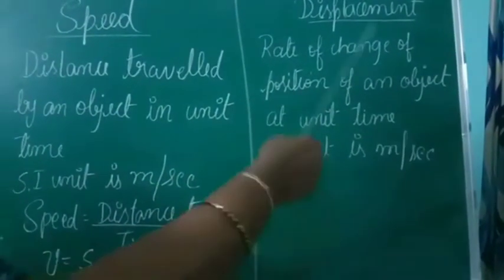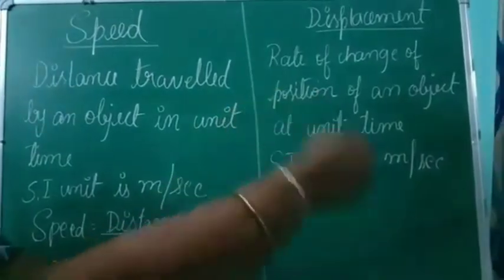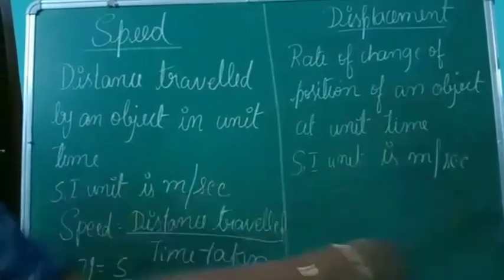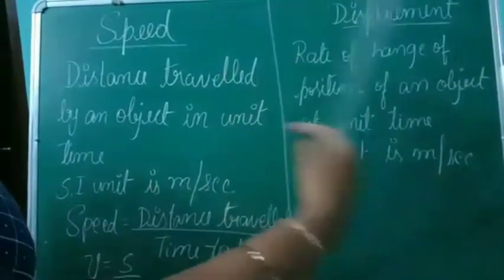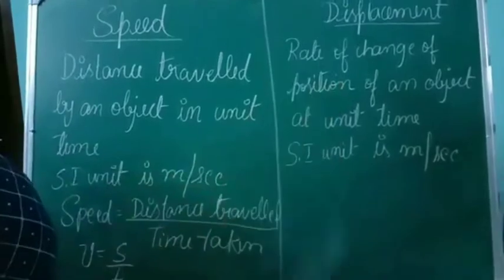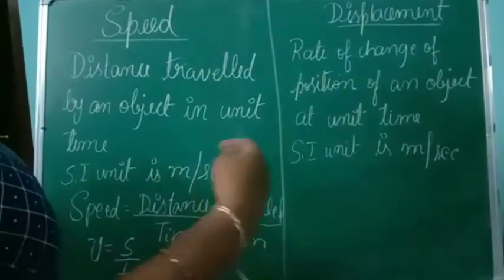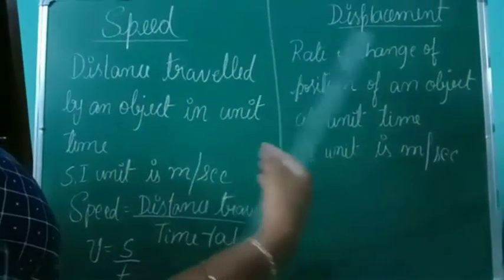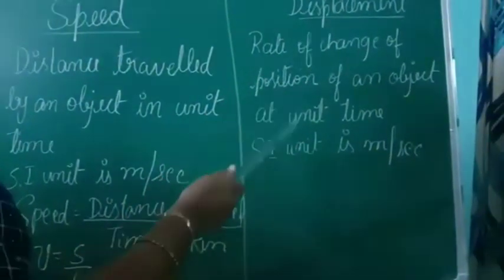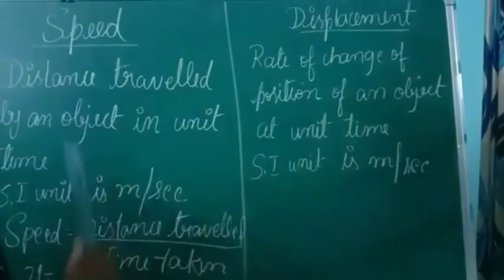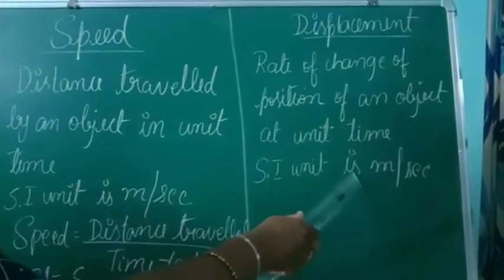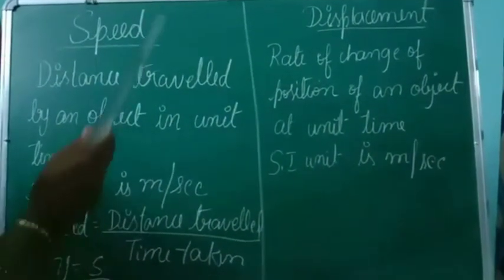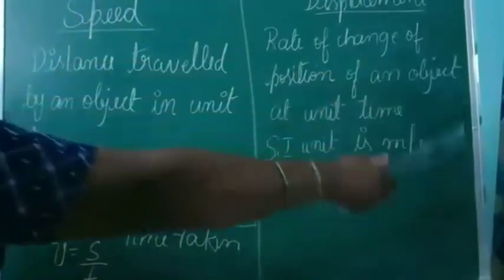Similarly I can take an example for displacement also. Now see students, for 5 minutes the bus can travel from Surathkal to Kulai, then the next 5 minutes it can travel from Kulai to Panambur, right? So it will keep on changing its position every 5 minutes. That particular thing is called displacement: the rate of change of position of an object at a unit time. The SI unit of displacement is the same, meter per second, as it was for speed.